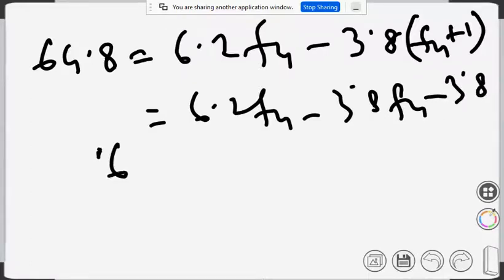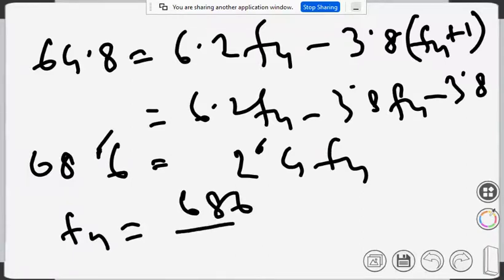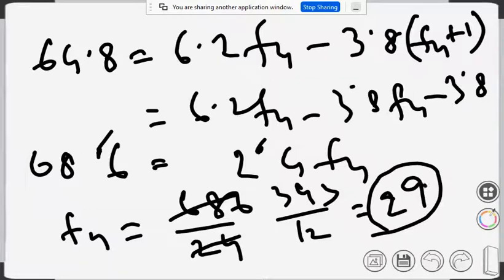So it becomes 68.6 equals 2.4 F4. Removing the point, F4 is 686/24. Cancelling, we get 343/12, which comes to 28.58.